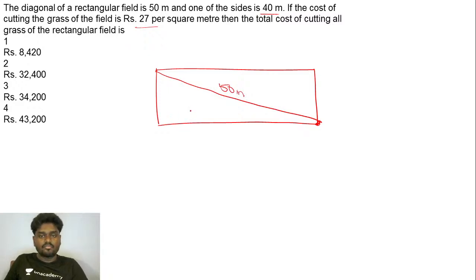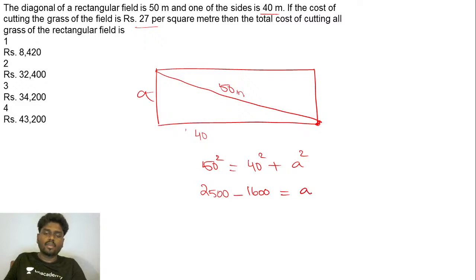You have been given one of its sides to be 40, right? If this is 40 and I take the breadth as a, I can say that 50 square is equal to 40 square plus a square. So 50 square is 2500, minus 1600 is equal to a square. So I'll get 900 is equal to a square, such that a is equal to 30.